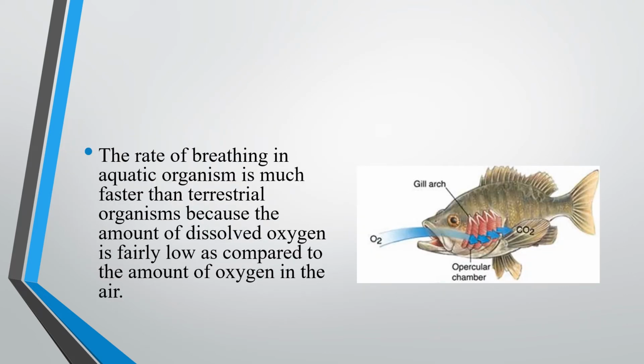Yes, you can see this diagram. Fish have more gills, and more water passes over the gills. Why? Because from water only they can take oxygen. The rate of breathing in aquatic organisms is much faster than terrestrial organisms because the amount of dissolved oxygen is very, very low as compared to the amount of oxygen in the air.